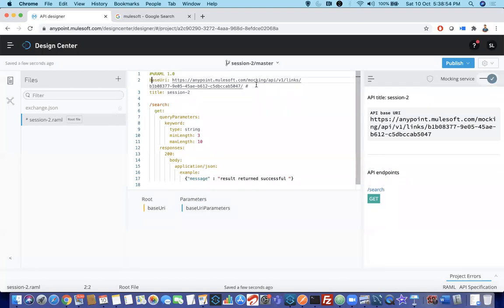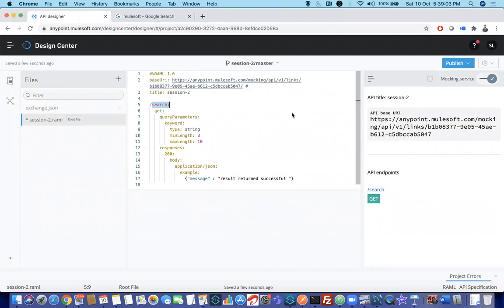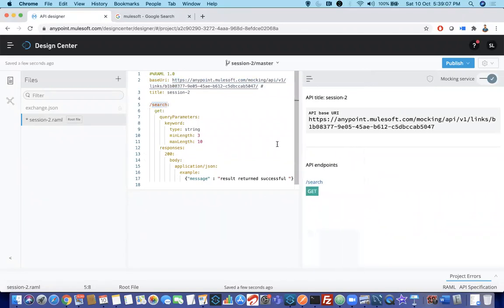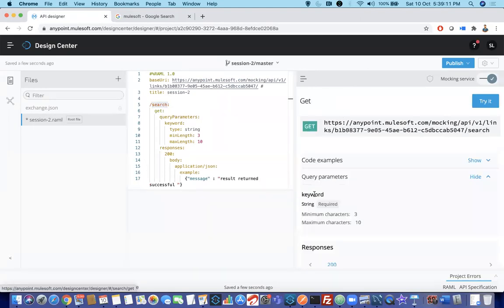We call this part the base URL. So, till.com and so on, slash this search. How do you get the final endpoint? Now go here and click on this GET.